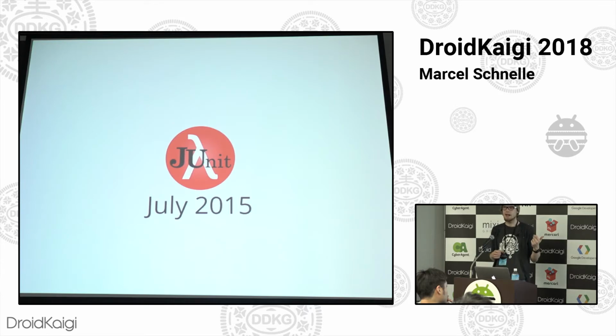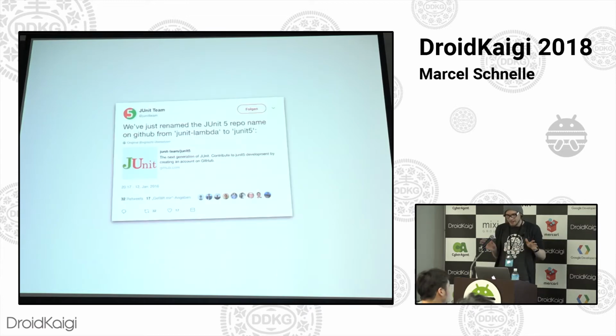It was called JUnit Lambda at the time, and I can only imagine that was because Java 8 was so new at the time, and Lambdas were everywhere basically, and they were like, hey, we want to cash in on this, and we want to focus on these new kinds of ways that we can write our code. But eventually they realized, hey, maybe just going with the proper JUnit 5 is a better option. So a couple of months after, they properly renamed JUnit Lambda to JUnit 5.